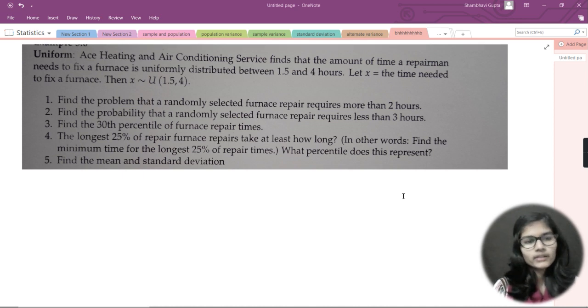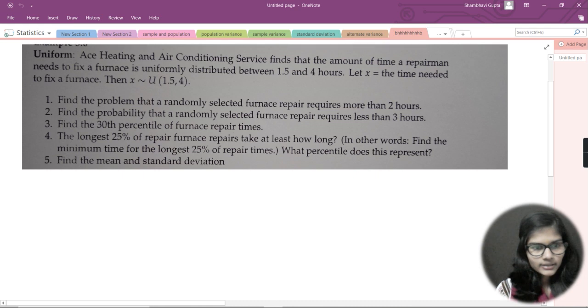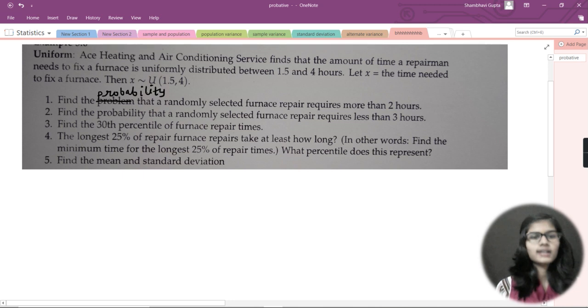Right, now there are sub questions for this question, and here we have these five. The first one says find the, okay, so instead of this problem here it is probability. Let me take this color and cut this problem. Instead of this I would just write probability.